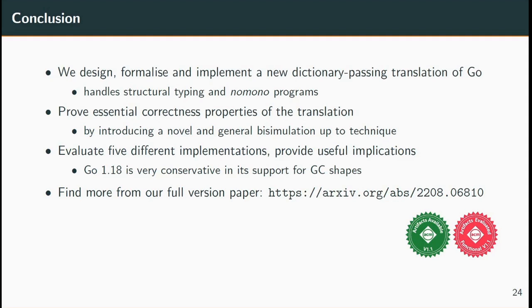For instance, we find that Go 1.18 is very conservative in its support for GC shapes, which future compiler developers can improve. You can find more from the full version of the paper, such as the proofs and the artifacts.